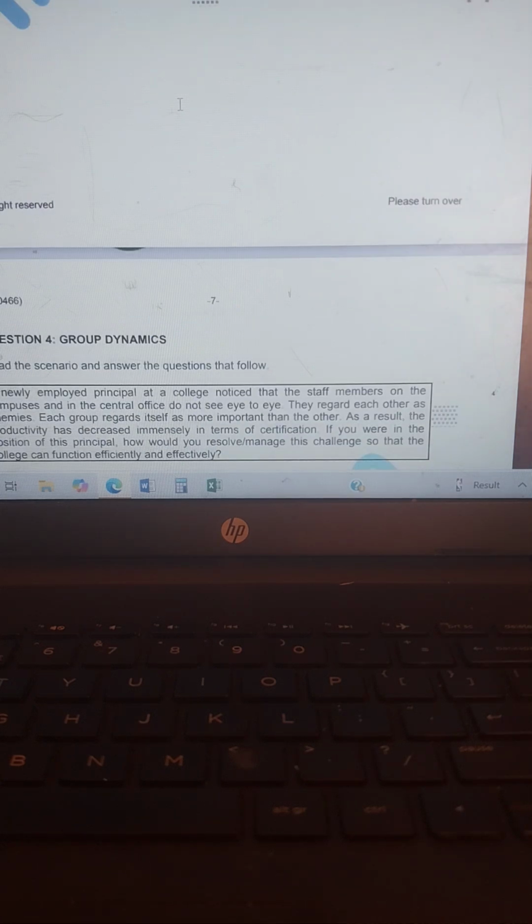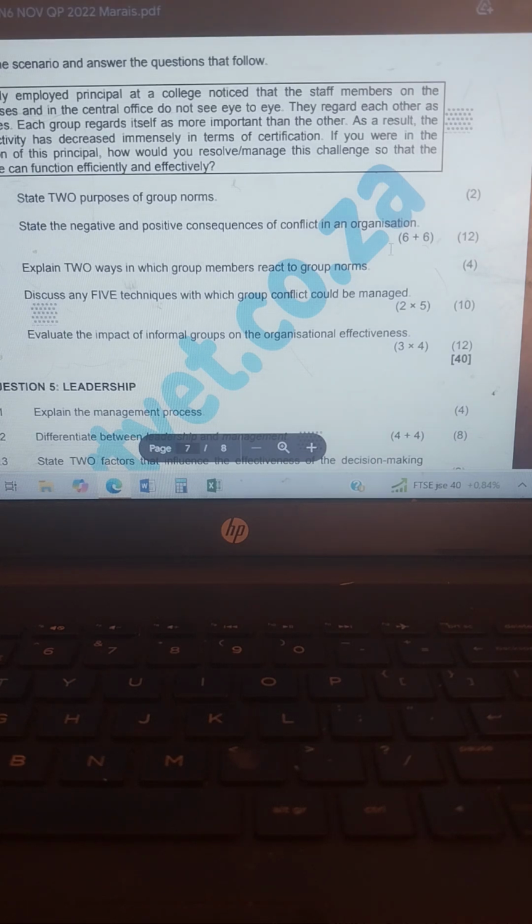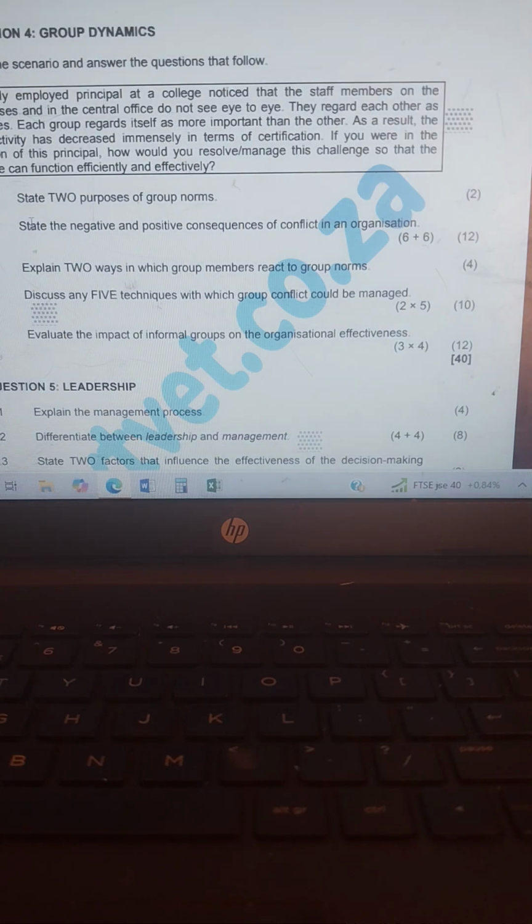We are going to group dynamics. So what you do, you read the scenario. Then 4.1 says state two purposes of group norms. State two purposes.